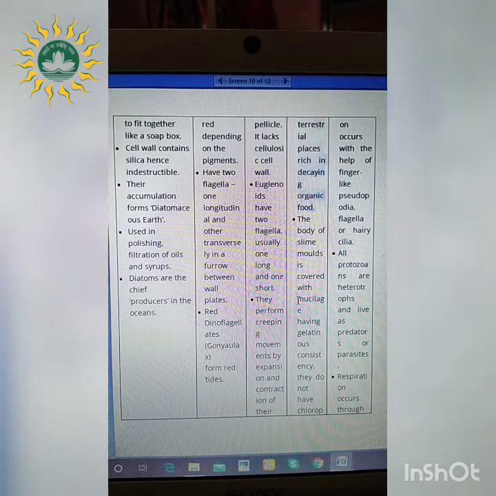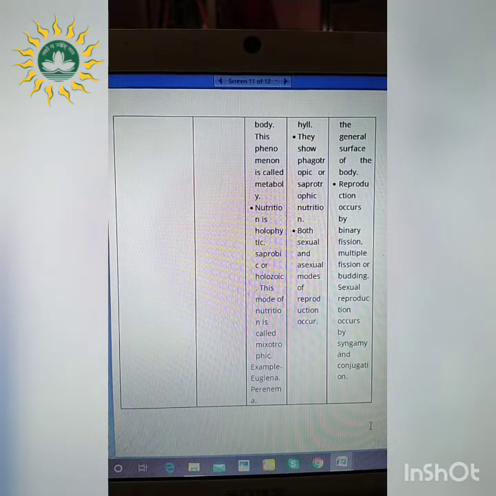They are covered with mucilage. From the name also you can understand that it is slimy in nature. So it obviously has a mucilage gelatin pattern. And they do not have the chlorophyll pigment, and hence they cannot synthesize their own food. They show phagotrophic or saprotrophic nutrition, and the reproduction patterns include both sexual as well as asexual modes.